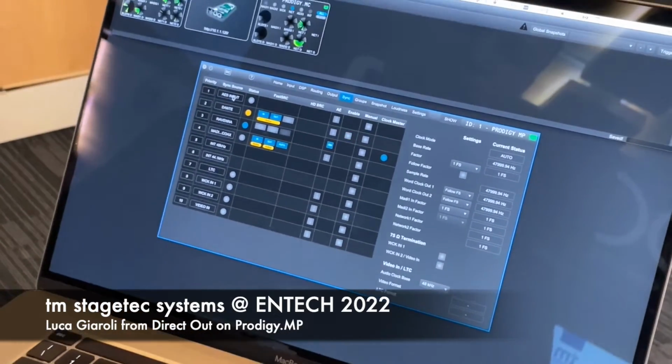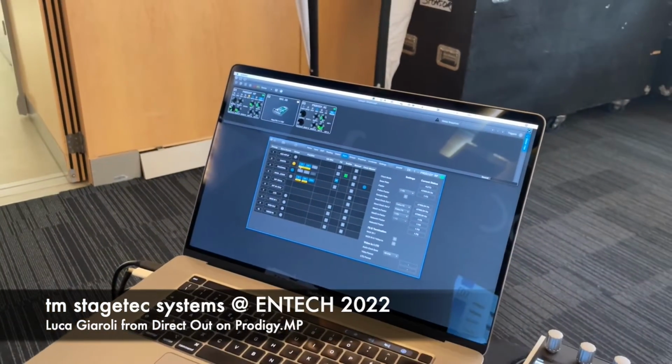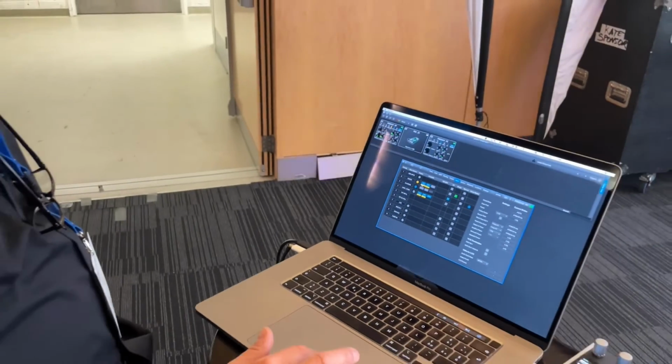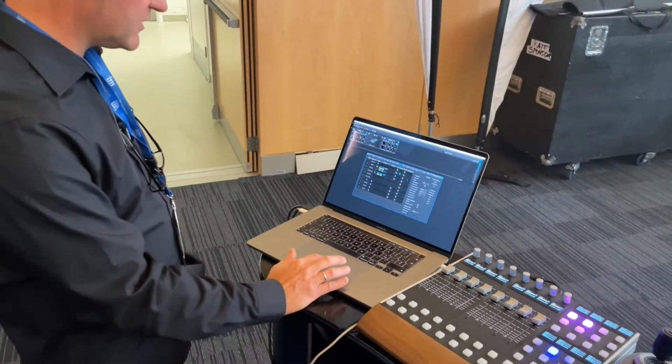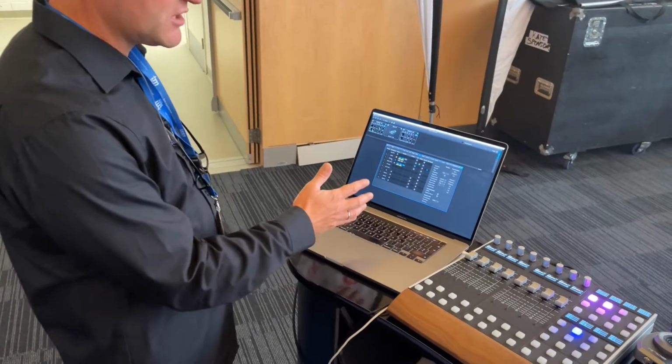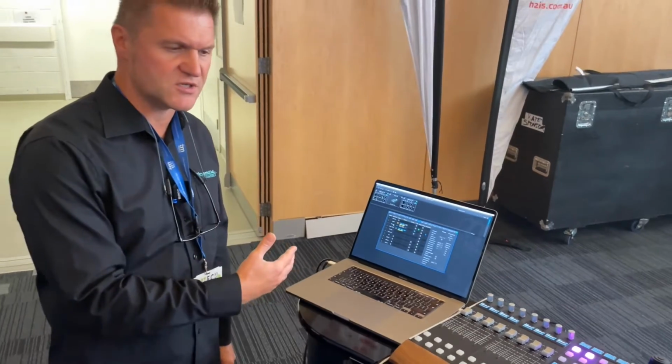So the AES is not there. Dante is having the fast sample rate converter activated and therefore cannot be considered as a clock reference, and therefore Ravenna is in this particular case our clock reference. Fine, so we are running at 48 kilohertz and the clock master is Ravenna.